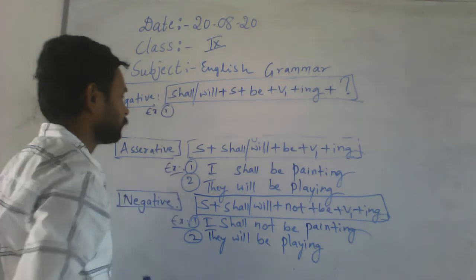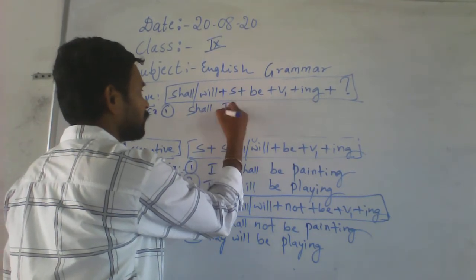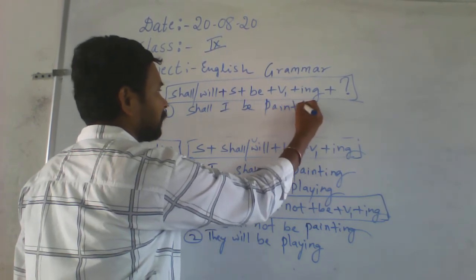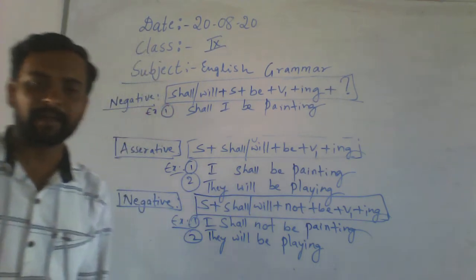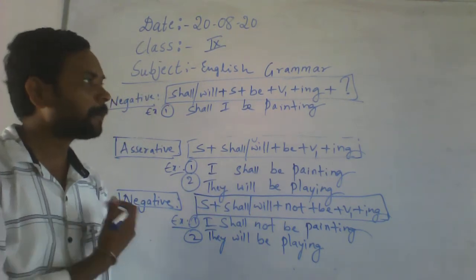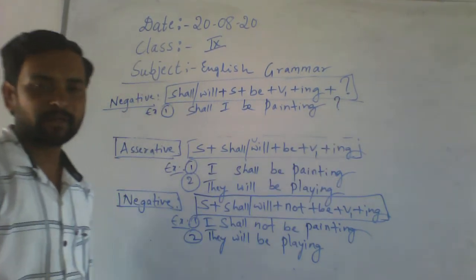Example first: Shall I be painting? How do you write that? Shall I be painting? Then what do you have to put? You have to put a question mark.